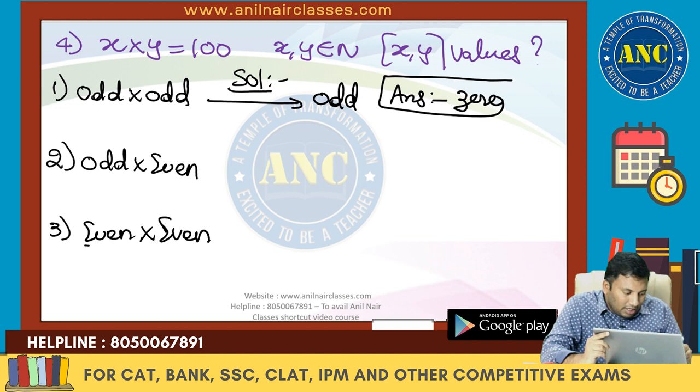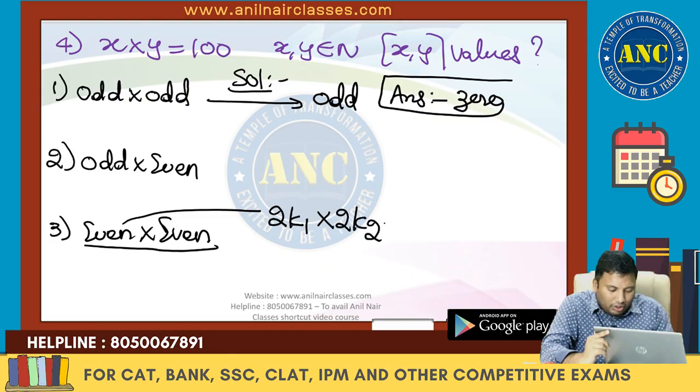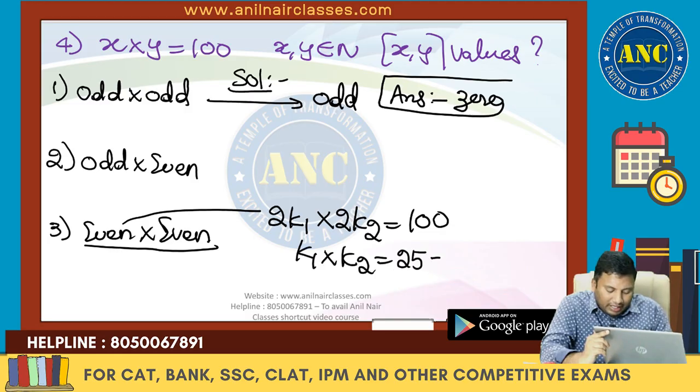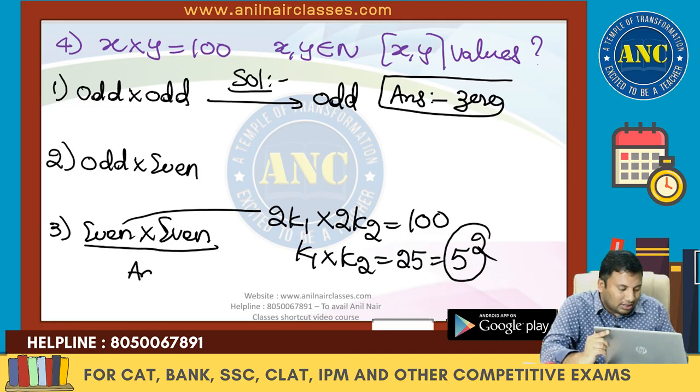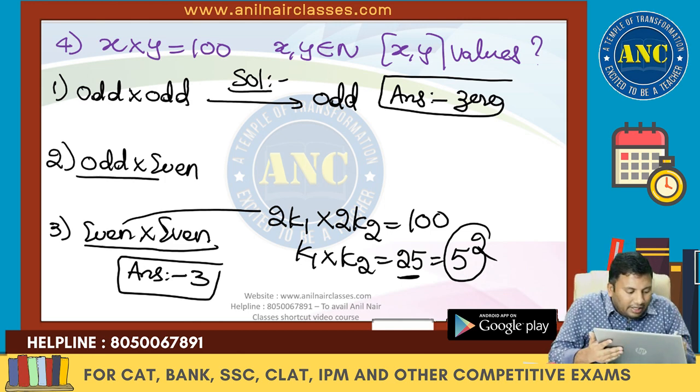Third one, even into even. Any even number is of the form 2k1. Another even number is of the form 2k2. 2k1 into 2k2 is 100. So k1 into k2 is 25. 25 is 5 square. Number of factors for 5 square is 3. Third one answer is 3.